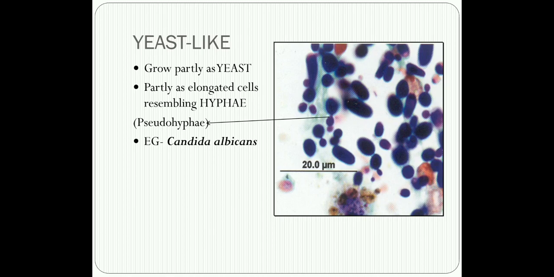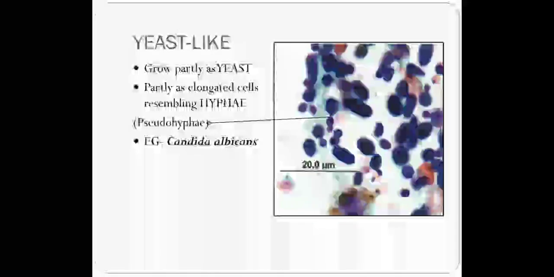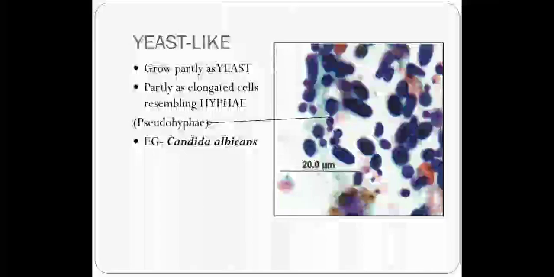In pseudohyphae the walls are opposed to each other, or pinched, and as they arise from the parent yeast cell, there is a small constriction at the parent yeast cell wall. So the pseudohyphae, or false hyphae, which is usually described in Candida albicans, is a hyphal structure which has a constriction at the point of origin, whereas a true hyphae will never have this constriction.